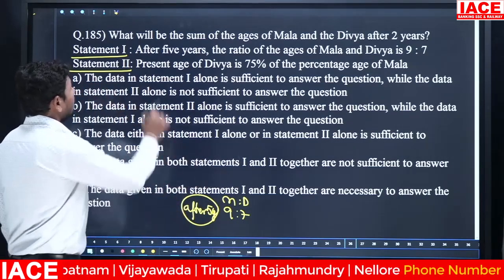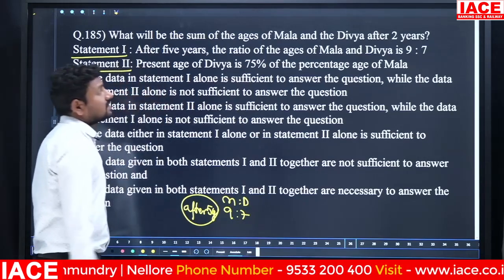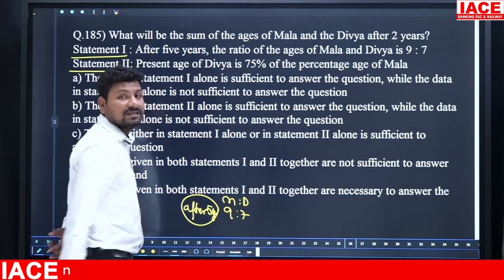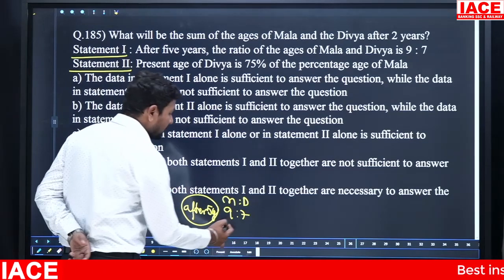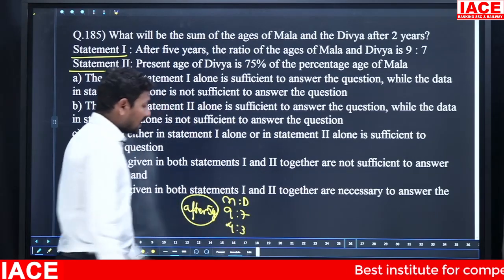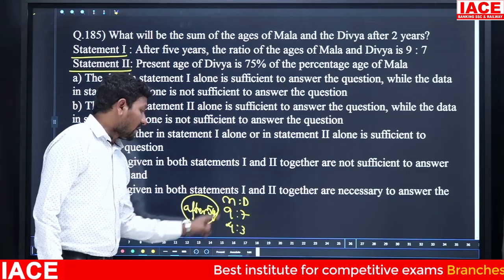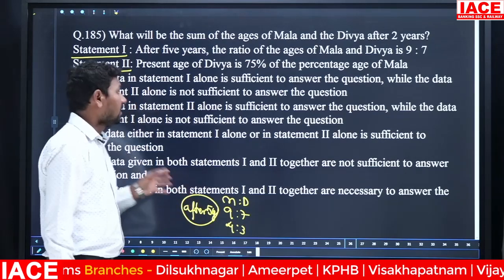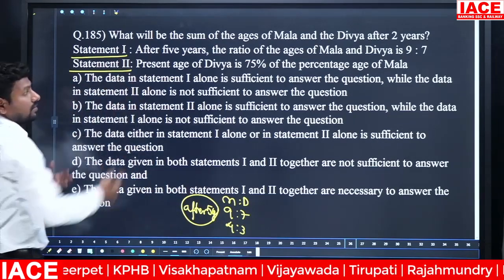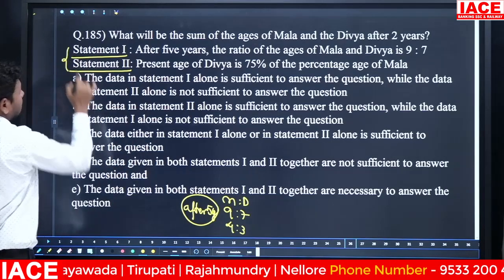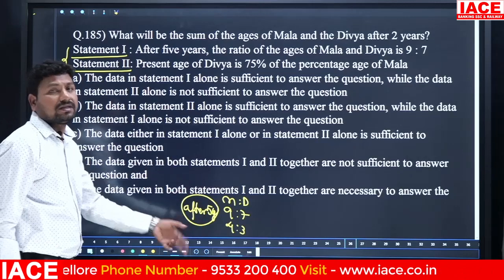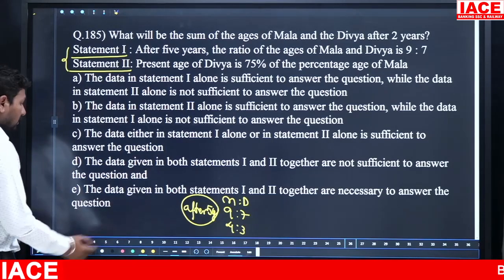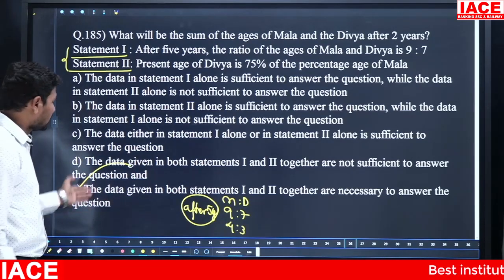Next ratio, present age of Divya is 75% of Mala. 75% of Mala means Mala is 100%, Divya is 75%. 100 and 75 both can be cancelled by 25. 25 fours are 100, 25 threes are 75. Then the present ratio becomes 4:3, and 9:7 is after 5 years. If you solve this by equations, compulsorily you will get an answer. Statement 1 alone and statement 2 alone are not clear. But when you combine these two statements, then Mala's individual age and Divya's individual age will be obtained. Once you get the values, you can easily calculate the answer. So here also you should depend on 1 and 2 together. 1 and 2 together means which option is correct? Option E.